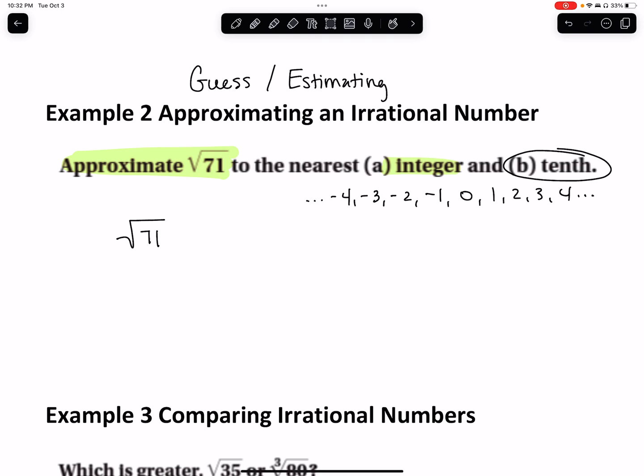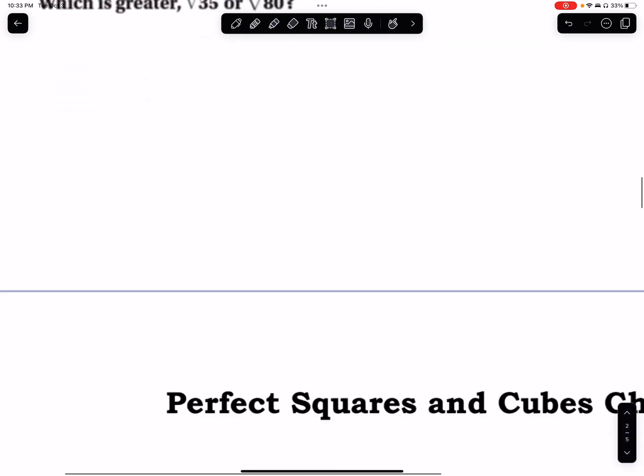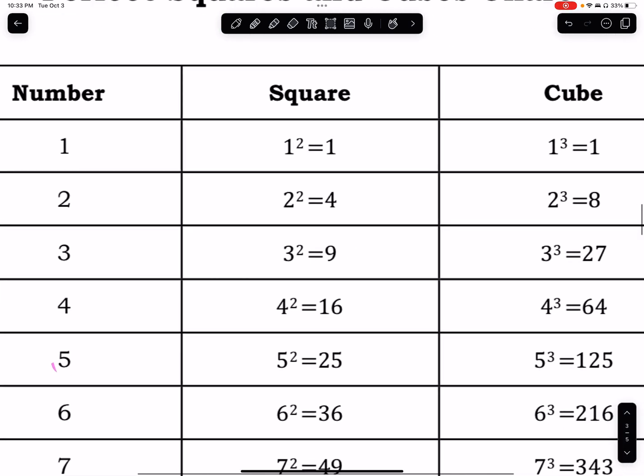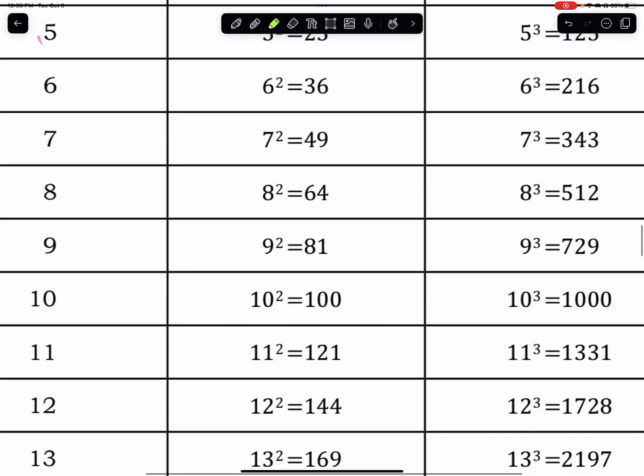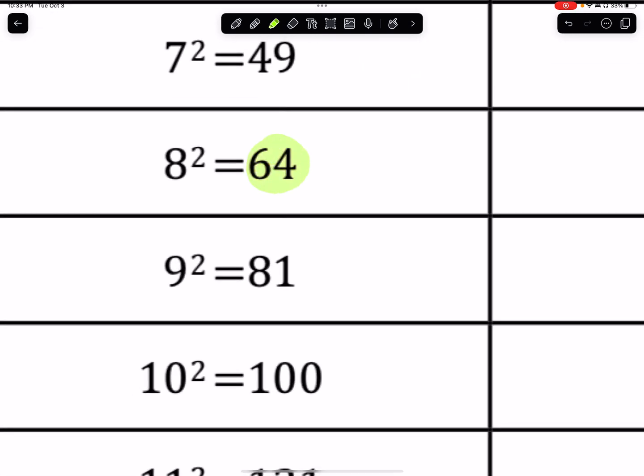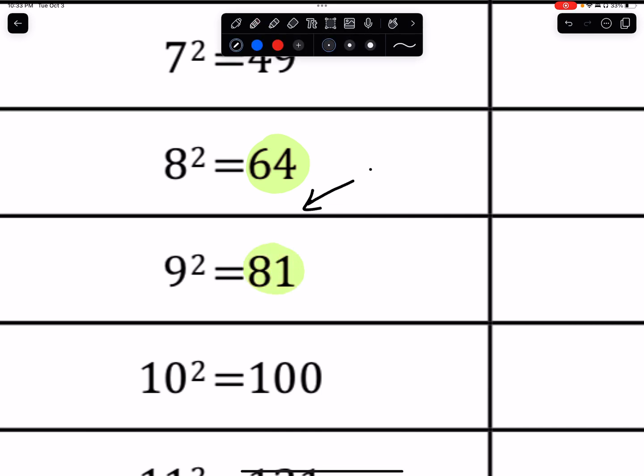Let's first start with the obvious. Is 71 a perfect square? Is it easy to find the square root of 71? Let's go down here to our center column and see if 71 is one of these perfect squares. So we're just going to go down through here, and I see 64 is a perfect square and 81, but 71 would be in here between those two, right? So 71 is not a perfect square. It's between the perfect square of 64 and 81.